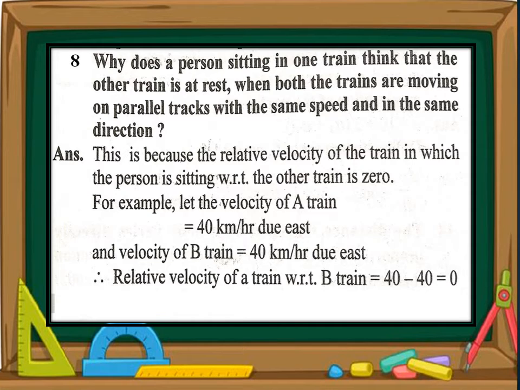Let us understand this with the help of an example. The velocity of the first train is 40 km per hour due east, and the velocity of the second train is also 40 km per hour due east. Both are moving parallel to each other, and two persons are sitting at the windows of these two different trains, and they can see each other for a longer time. So relative to each other, they appear to be at rest.